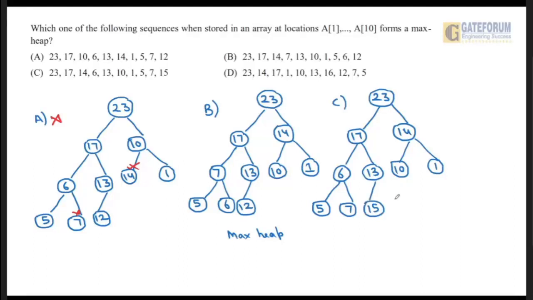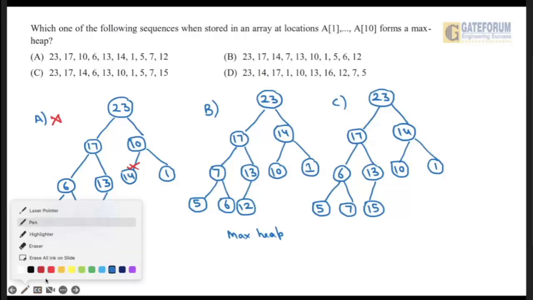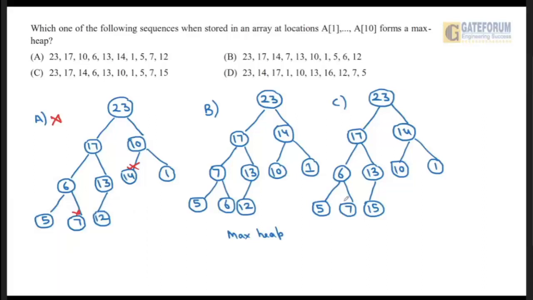So here you can see that 6 is not greater than 7, so because of this 7 there is an issue. Similarly, this 13 is not greater than 15, so this is also creating an issue. That's why option C is also not a max heap, right? Let us see option D.